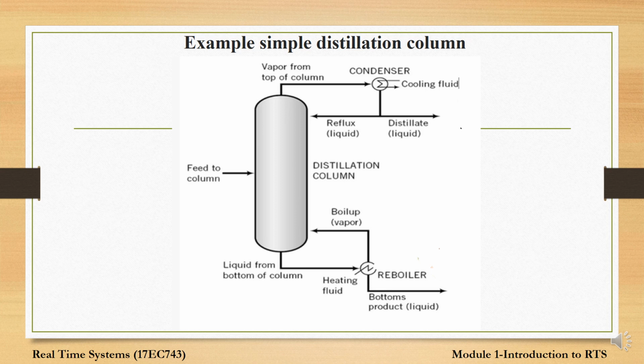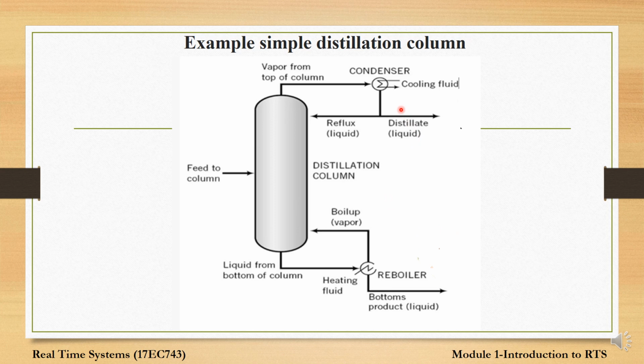The distillation process means the separation of components or substances from a liquid mixture by using boiling and condensation techniques. First we give heating to the liquid mixture by a reboiler, and it gets heated up and forms vapor. These vapors travel to the top of the distillation column and get condensed.